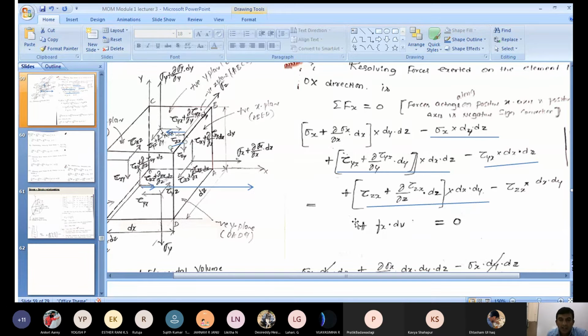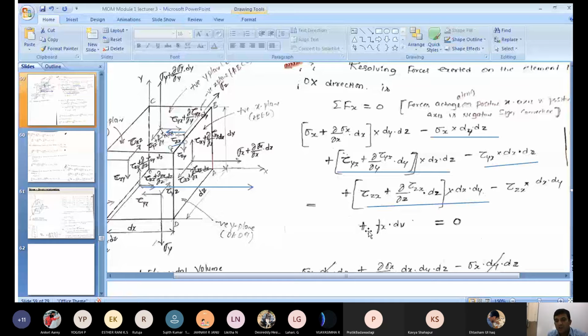Plus, then what is the body force acting here throughout the element? The body force acting along the x direction is F suffix x. F stands for body force, suffix x stands for the x direction. This is body force per unit volume. Then multiply by volume.